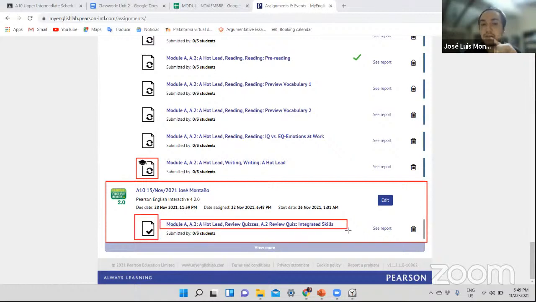All right, model A2, and it says review quiz integrated skills. So that's going to be available for you to complete starting on November the 26th, and it can be taken until November the 28th, which is going to be Sunday.